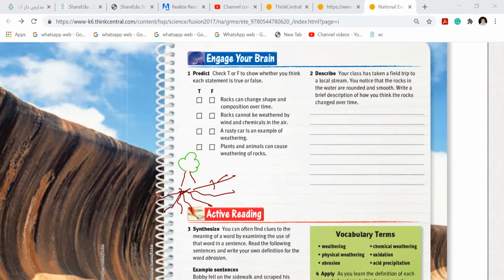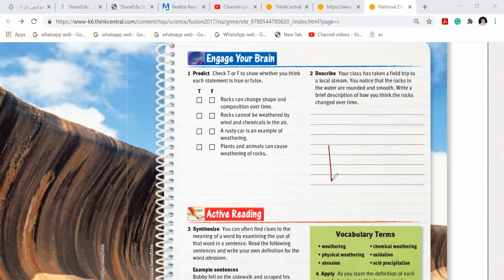So these roots grow more and more, and inside they break the rocks and extend inside. So this is helping. And then animals, they burrow. The word is burrow. They burrow the ground and they break rocks. And as Noor told, sometimes they sprint around and break the rocks.